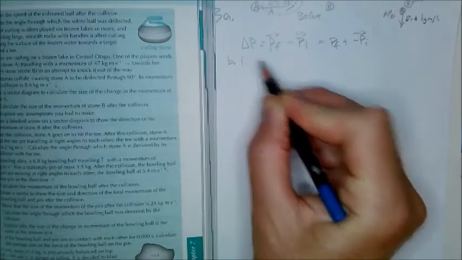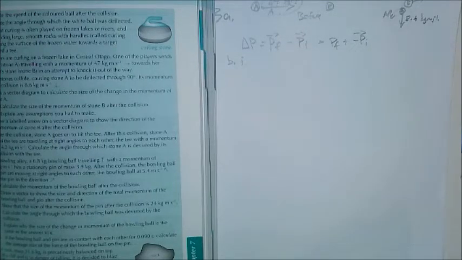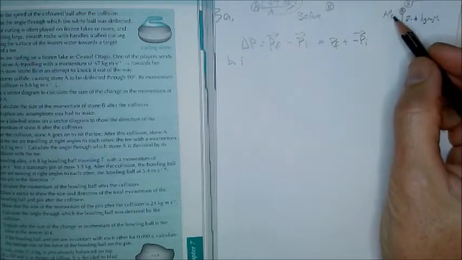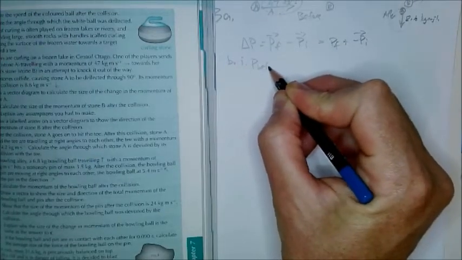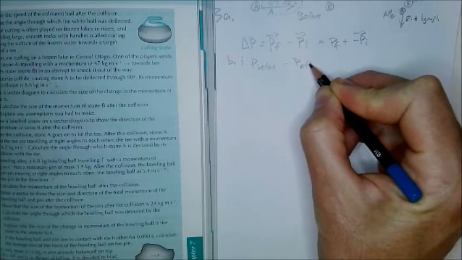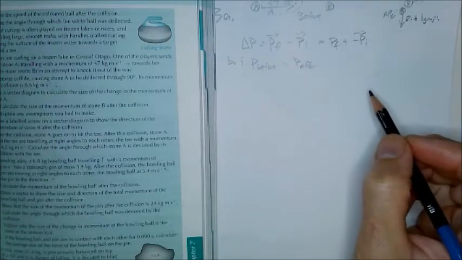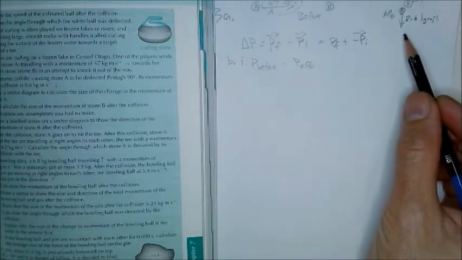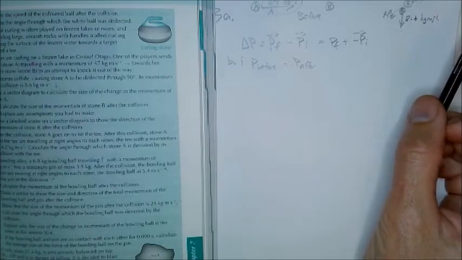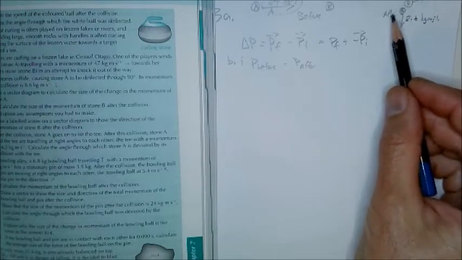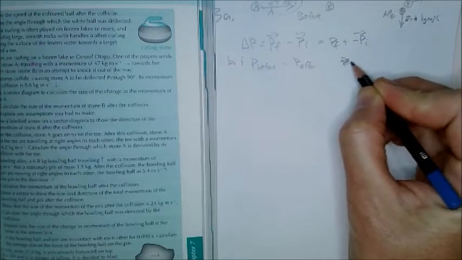B1. Calculate the size of the momentum of stone B after the collision. Okay, so again, it's the idea that the momentum before equals momentum after, and the momentum before comes from the momentum just of stone A. After the collision, you have two stones here, and you are given the momentum of one of them and the momentum between them.